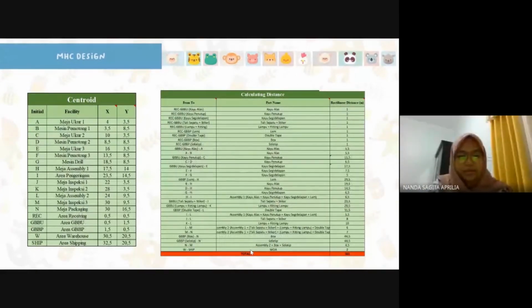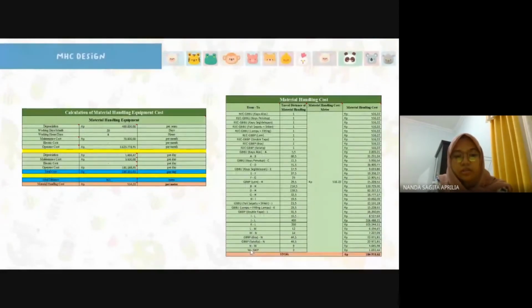Hi, I'm Nanda. Now it's my turn to explain how to create a layout from existing data. These are the steps to make FTC. First, we have to prepare the centroid of facility and rectilinear distance. We also do the calculation for material handling equipment cost. So, the total material handling equipment cost is shown below.